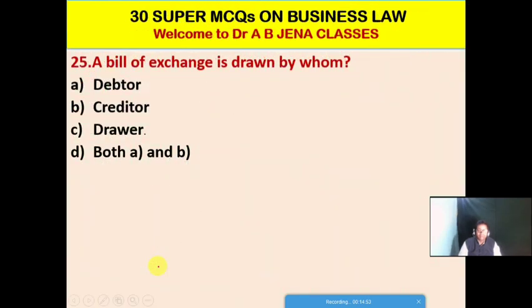Next MCQ: a bill of exchange is drawn by whom? A. a debtor, B. a creditor, C. a drawer, D. both A and B, I mean the debtor and creditor. Friends, the right option is the drawer. So C is the right option in this MCQ. The drawer draws the bill.